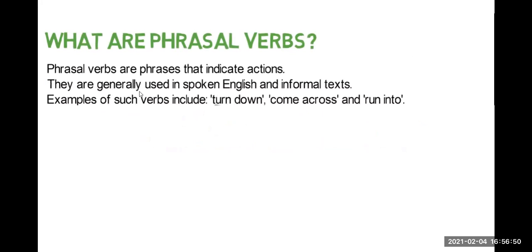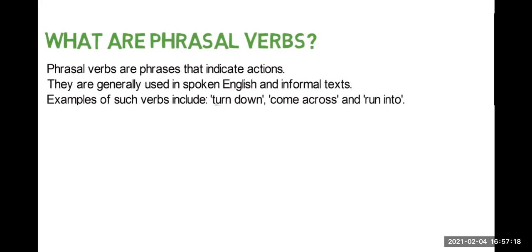They are generally used in spoken English and informal text. Examples of such verbs include turn down, come across, or run into. Native speakers usually use these phrases in spoken English, and these are informal.